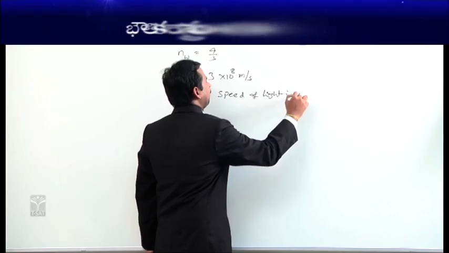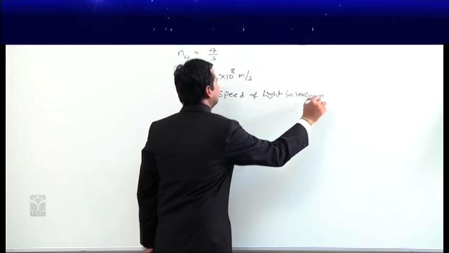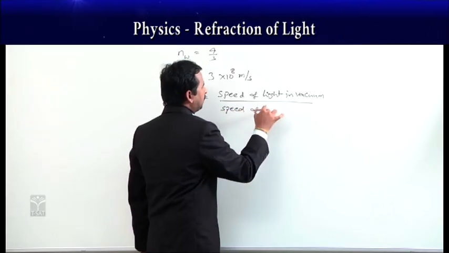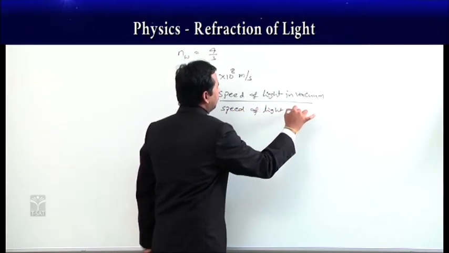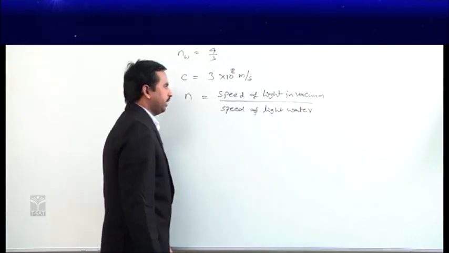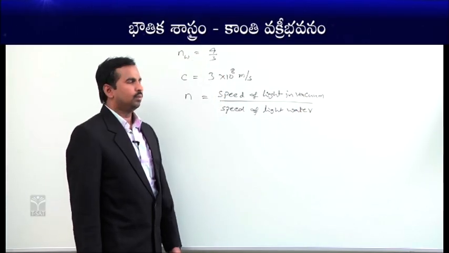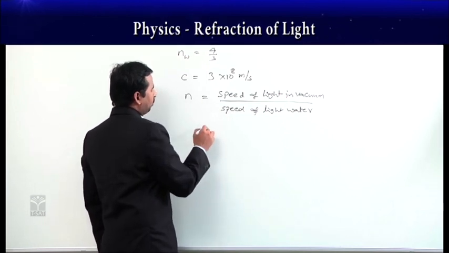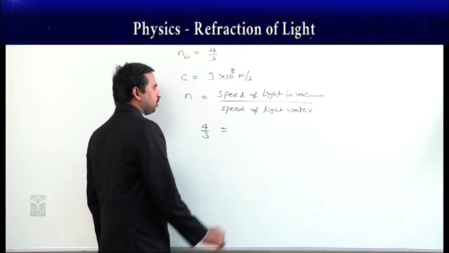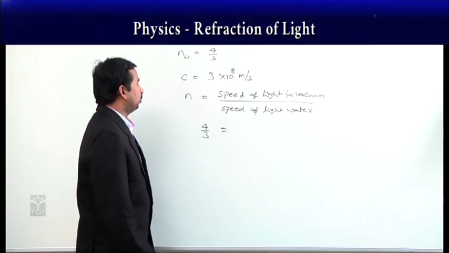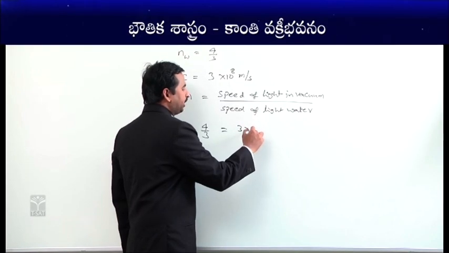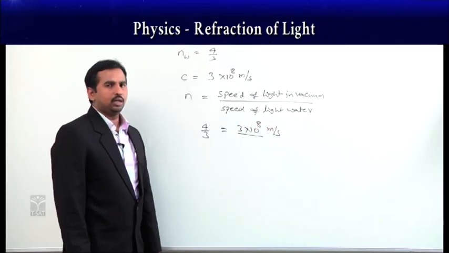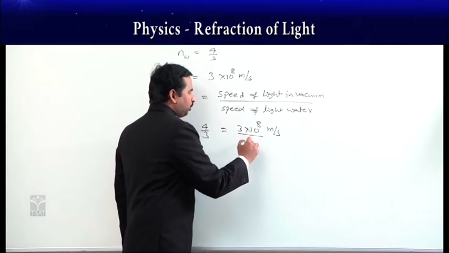in vacuum by the speed of light in the given medium. As our given medium is water, we are taking the speed of light in vacuum to the speed of light in water. Then n, which we already know is 4/3, is equal to the speed of light in vacuum, 3 into 10⁸ meter/second, by the speed of light in water, which we do not know and have to find.